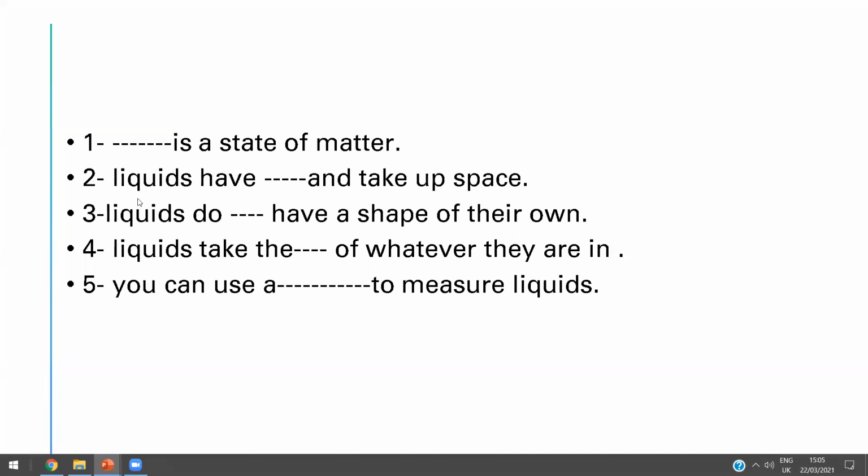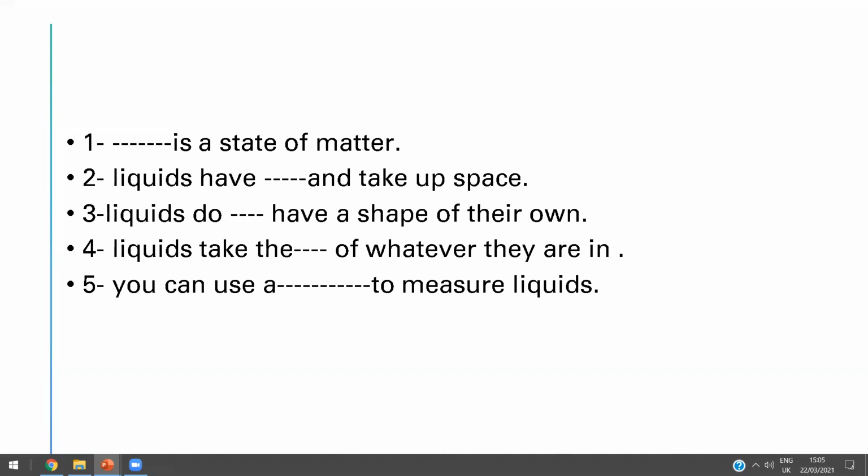Yes, Saddam. Do liquids have a shape of their own, or no? Does a solid have a shape of their own?